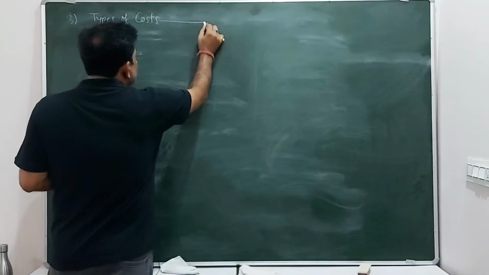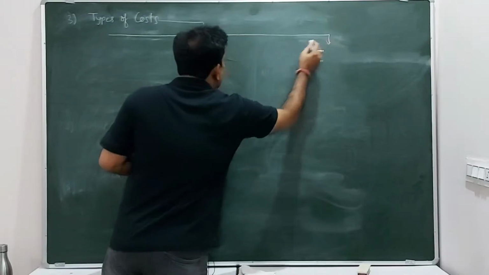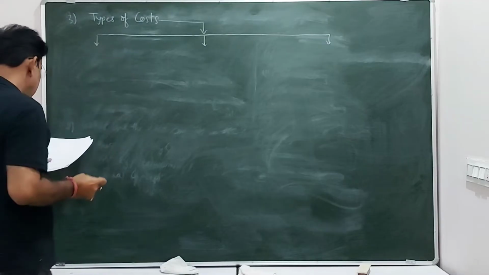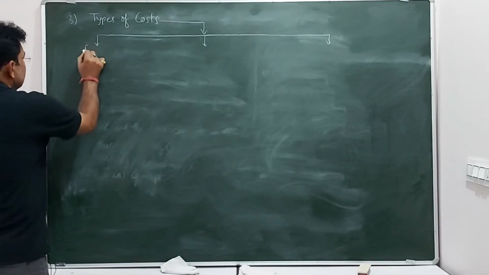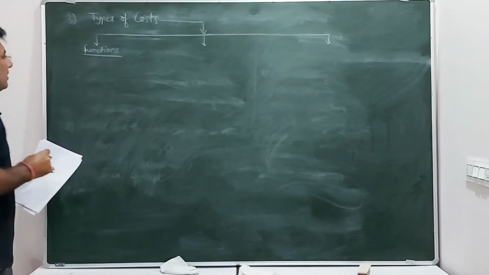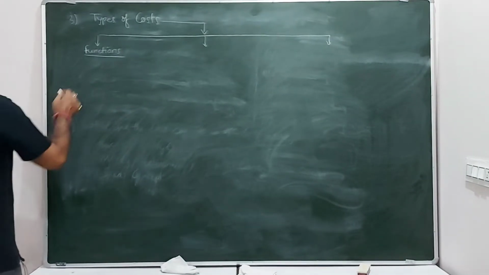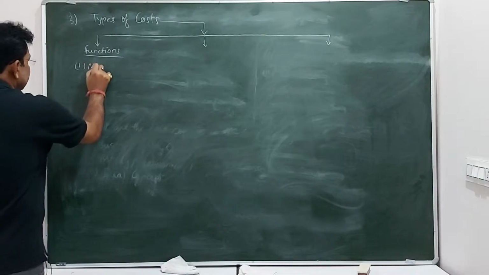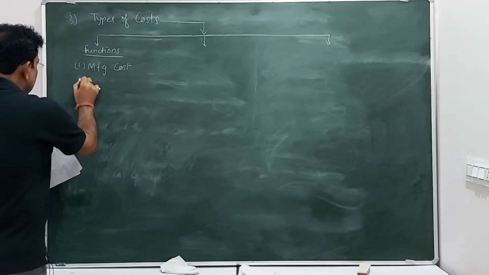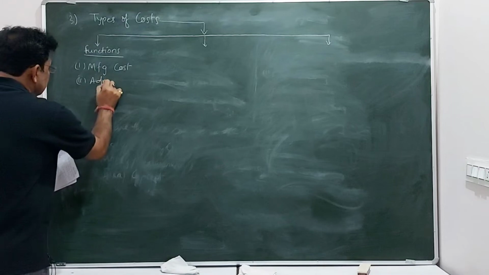So let's classify this. By drawing this flow chart, it would be easier for you to remember the different types of cost. So the first one I said, on the basis of functions. Let's see the important types of cost which are covered on the basis of functions. So the first one is manufacturing cost. I will write in short, manufacturing cost. The second type of cost here is administrative cost.